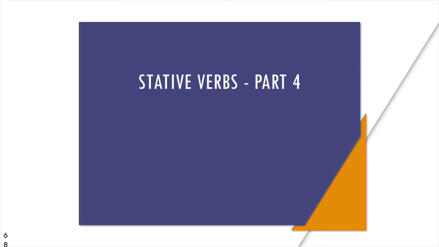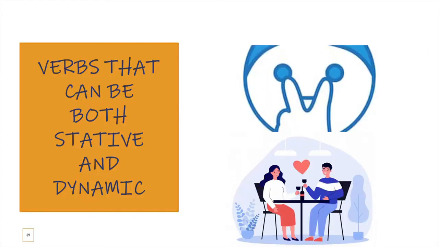Hello everyone, this is part 4 in the series of lectures on stative verbs. In this session, I'm going to talk about the verbs that can be both stative and dynamic. As we know, one word can have multiple meanings, and depending on that, the usage also changes within a sentence. So here we have two pictures which show verbs related to see. See can be the act of seeing with your eyes, and seeing can also be dating someone.